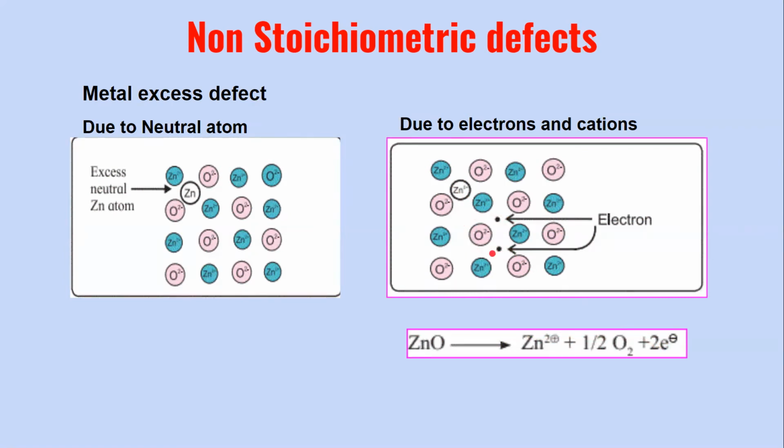But at the same time, the ratio of zinc has become 1 plus X:1, same as you saw in this case. Because there is an excess of zinc ions present here, the Zn:O ratio is no longer 1:1, but 1 plus X:1. And hence this is a metal excess defect of the non-stoichiometric type.